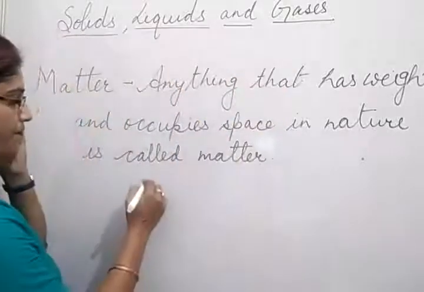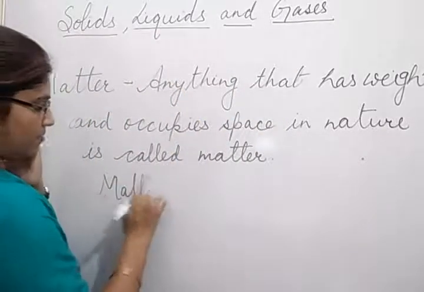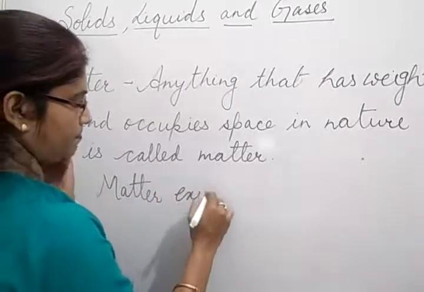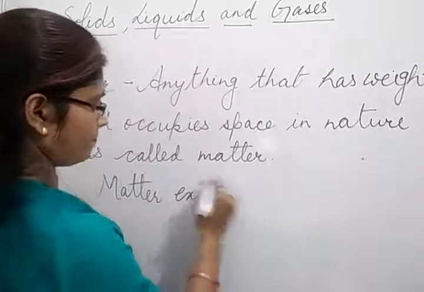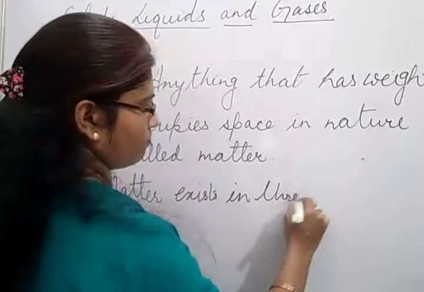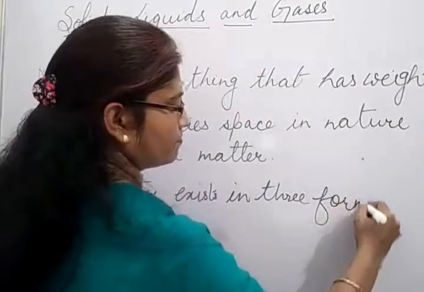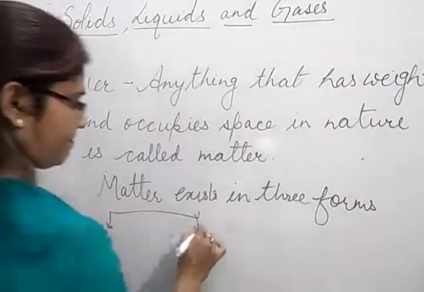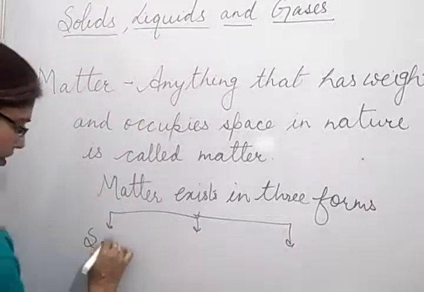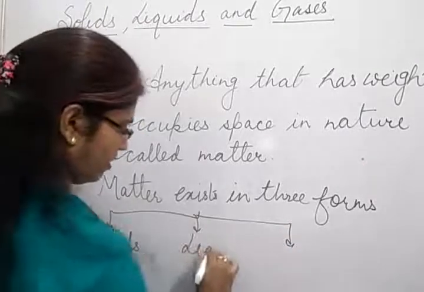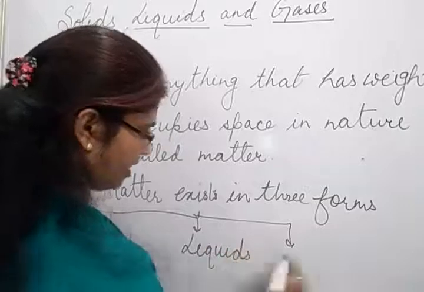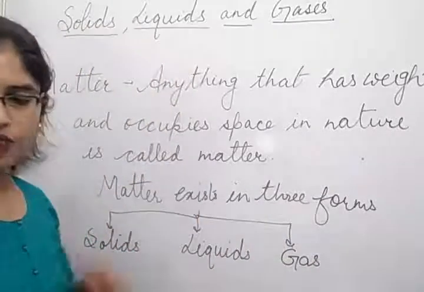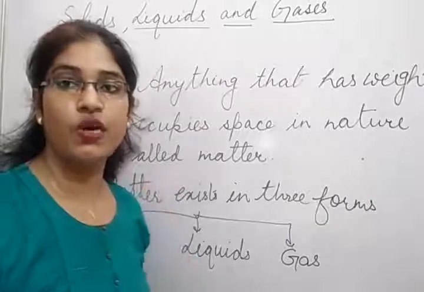So here you can say matter exists in three forms: solid, liquid and gases.